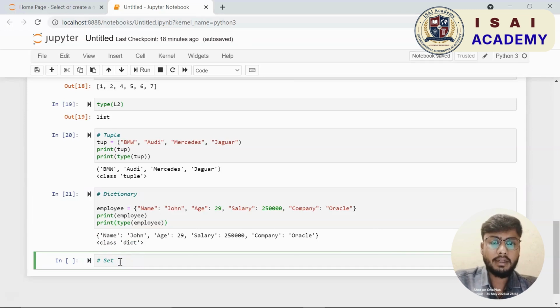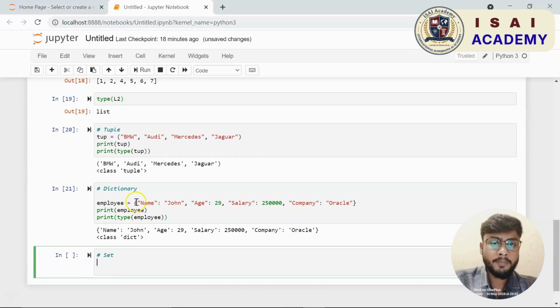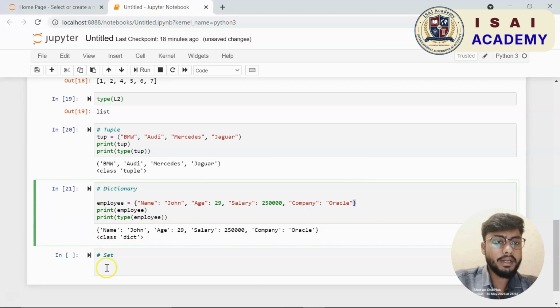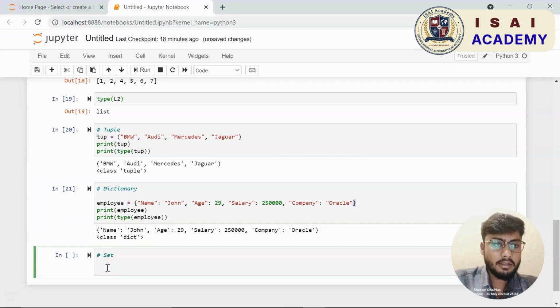Okay, let us print. There you go. So the first print statement prints the dictionary employee, and then we have the data type of my dictionary employee, and that is dict, D-I-C-T, which means dictionary. Actually, dict is a short form of dictionary.